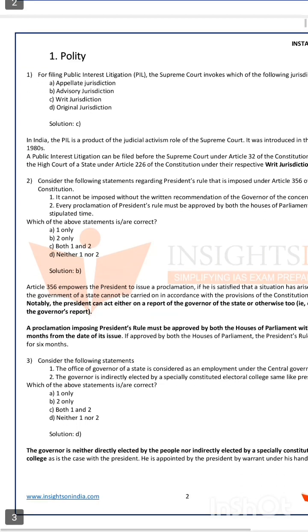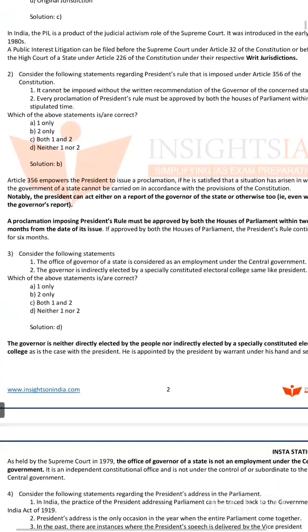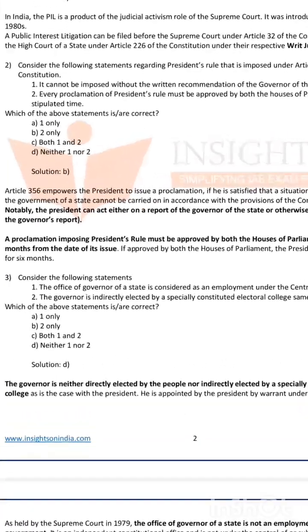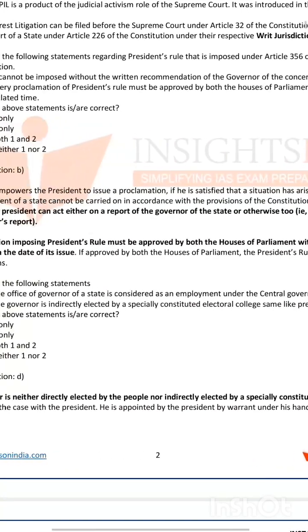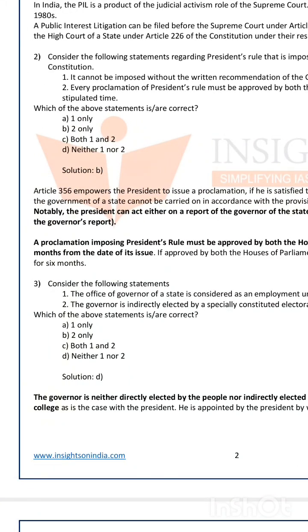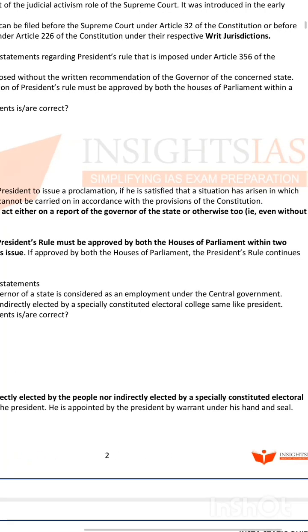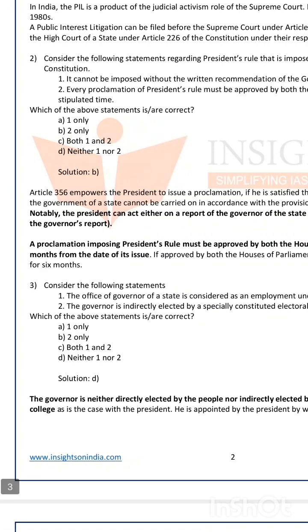Coming to the next question. Consider the following statements regarding President's rule that is imposed under Article 356. From the question itself, we can get the article of the President's rule. President's rule is under Article 356. So here there are two statements related to that. The first statement is, it cannot be imposed without the written recommendation of the governor of the concerned state. So it is a wrong statement. It can be imposed without the recommendation of the governor of the concerned state.